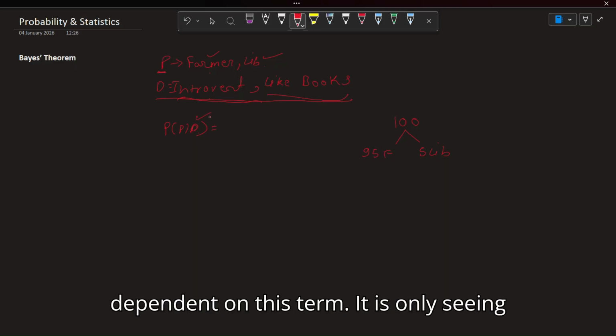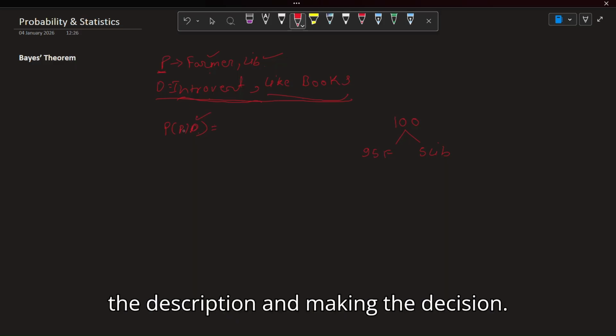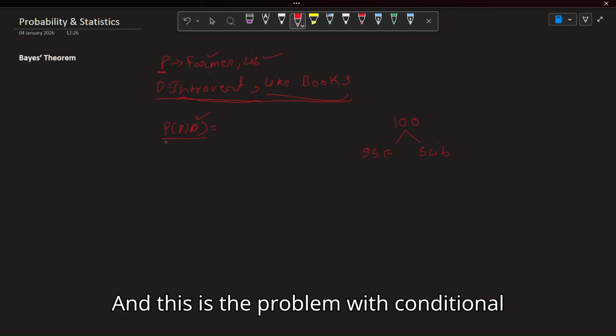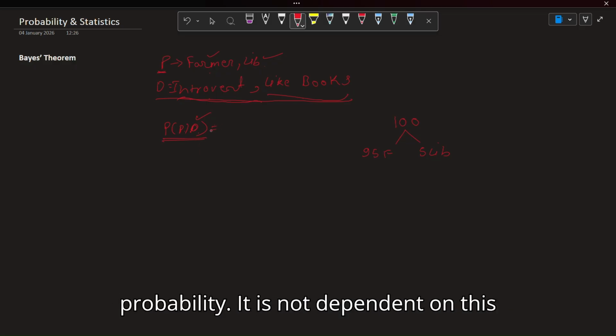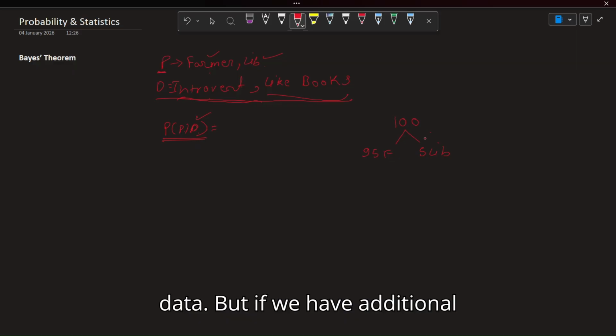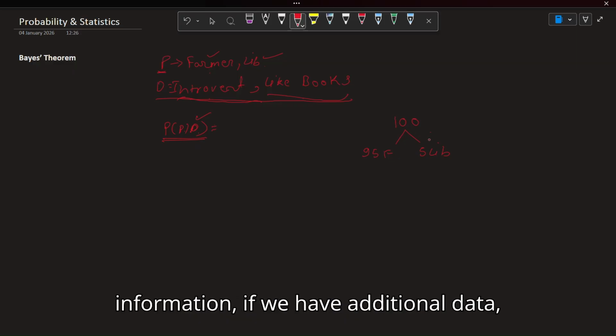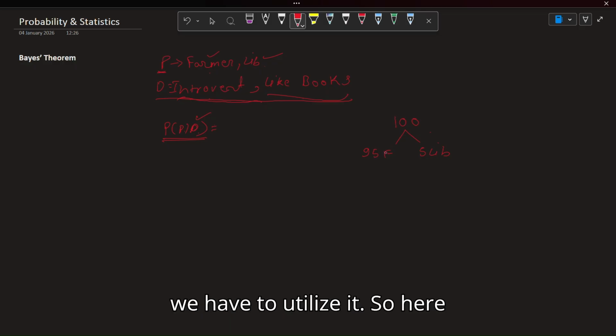After getting this data, in conditional probability you can't do anything as such, because it is only dependent on this term. It is only seeing the description and making the decision. And this is the problem with conditional probability. It is not dependent on this data. But if we have additional data, we have to utilize it. So here Bayes theorem comes in.